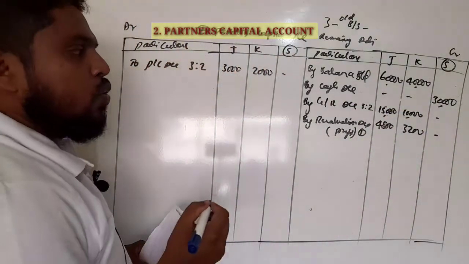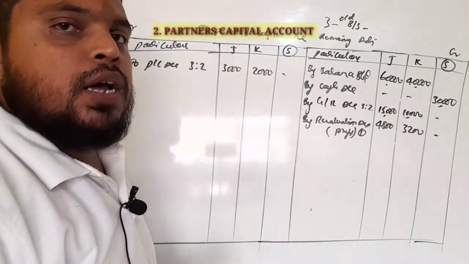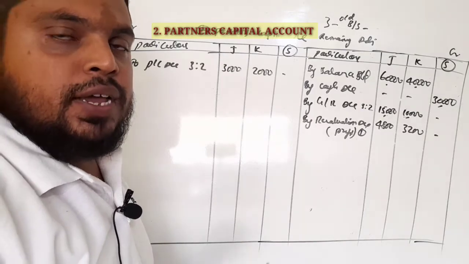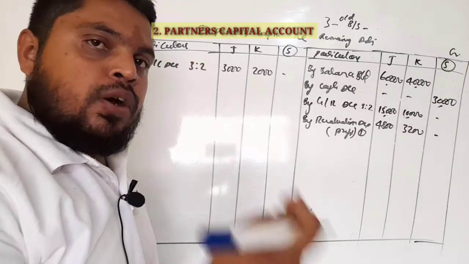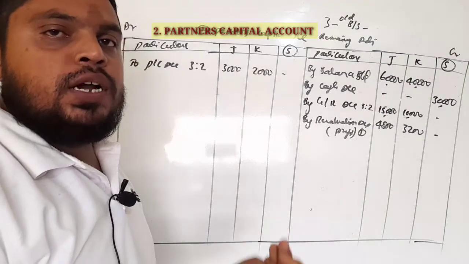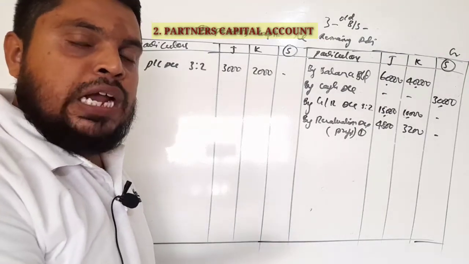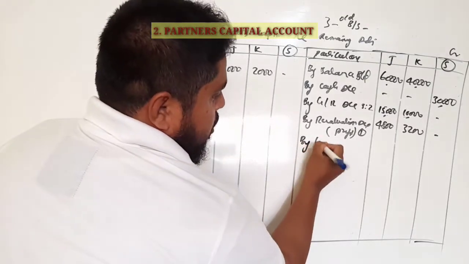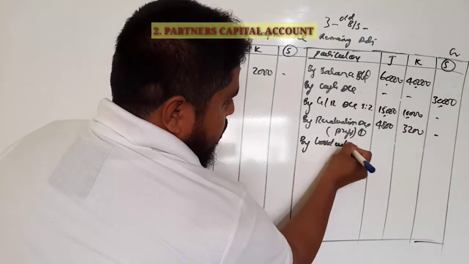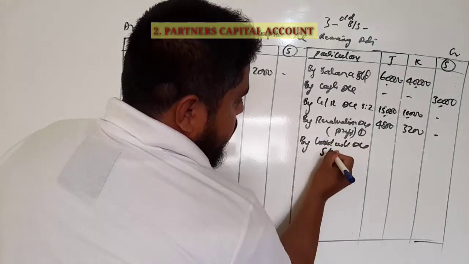Next, goodwill brought by the new partner in the form of cash. That is case 1: the new partner brought goodwill in cash, and that goodwill is withdrawn by the old partners. First, the goodwill amount we share in the sacrifice ratio.